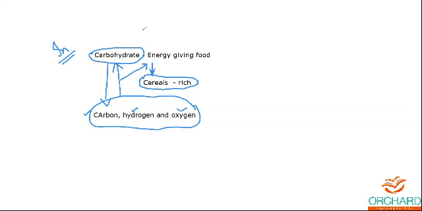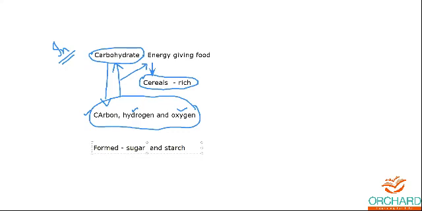Where can you find carbohydrates? You can find them in food, in the form of starch and sugar.